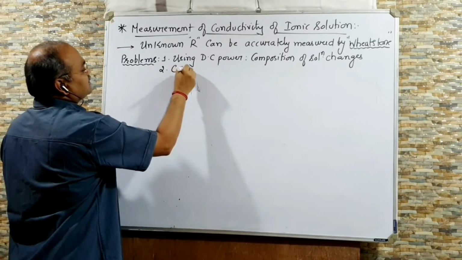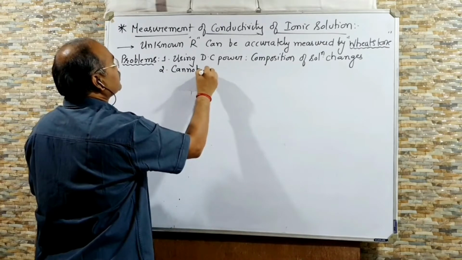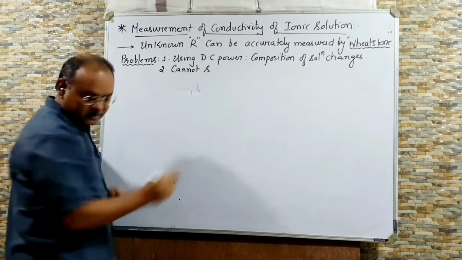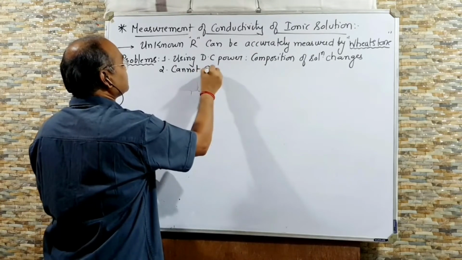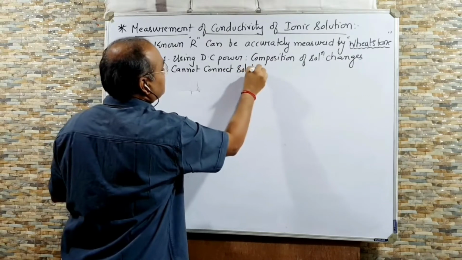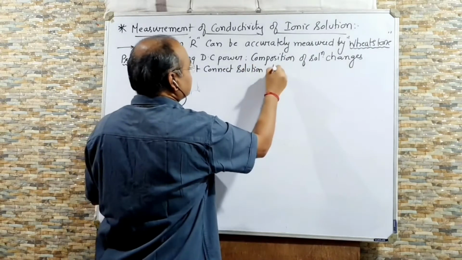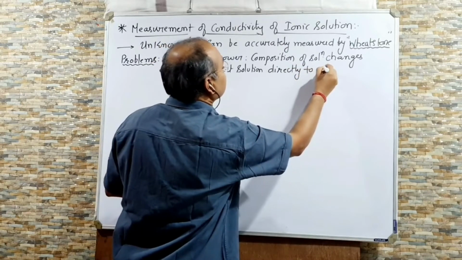We cannot connect the solution directly to the bridge.